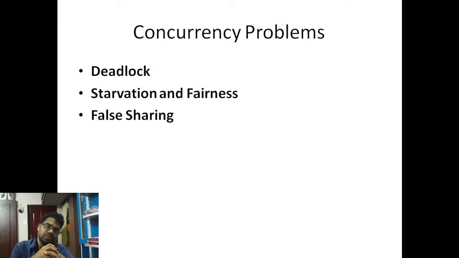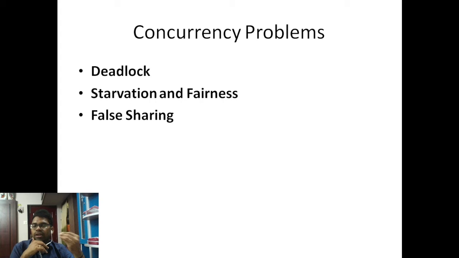The next one is starvation and fairness. Starvation is similar to deadlock, but here the time moves on. The thread waits for a period of time and then closes itself. That's called starvation, like being without food.